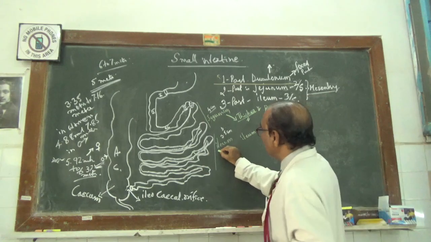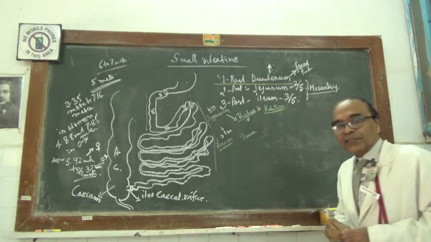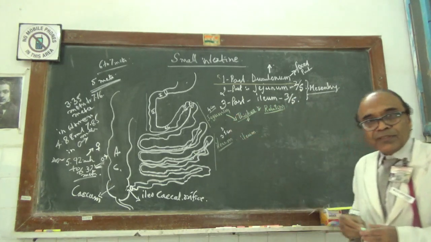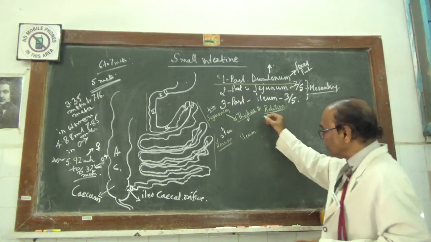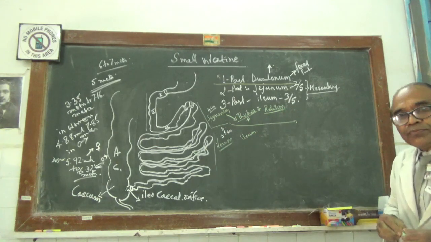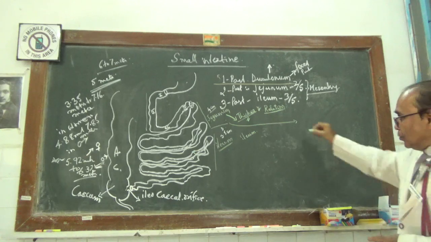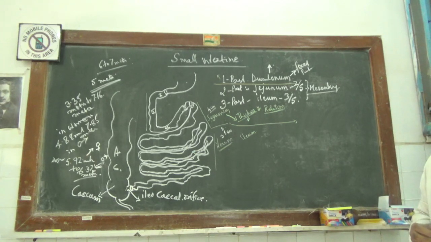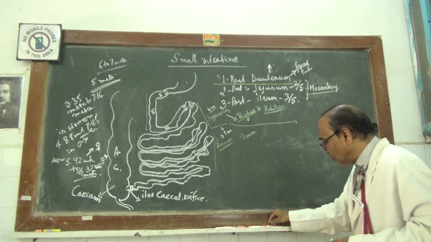Now you have to go to the ileum, but before going to the ileum, you have to finish the jejunum in total. So the jejunum has its blood supply by the jejunal arteries.